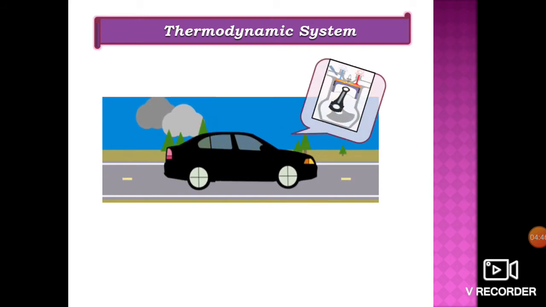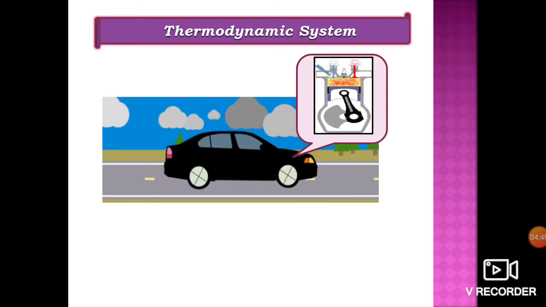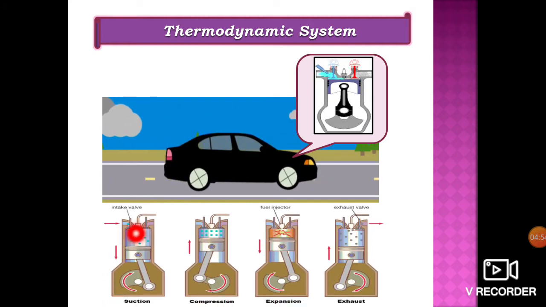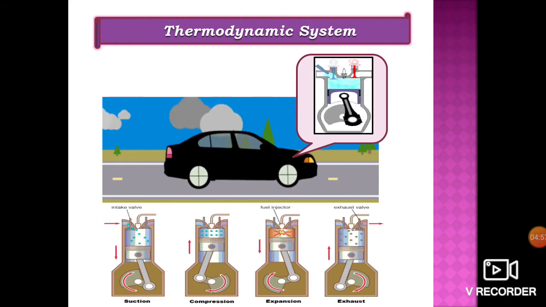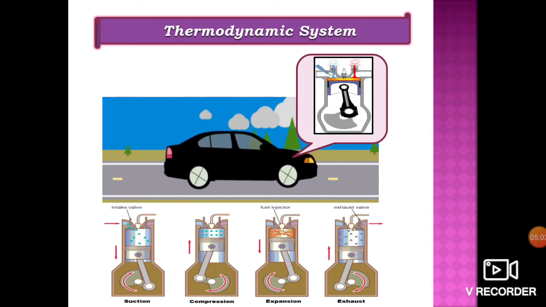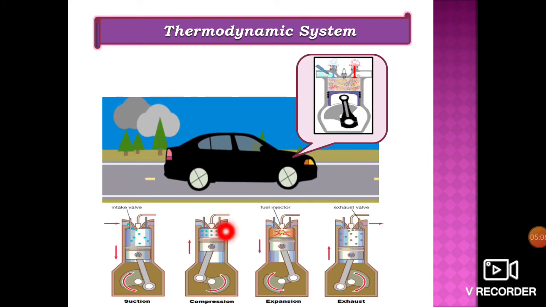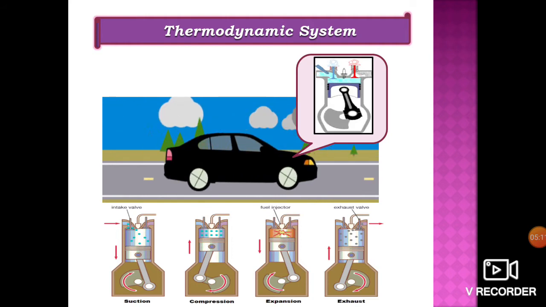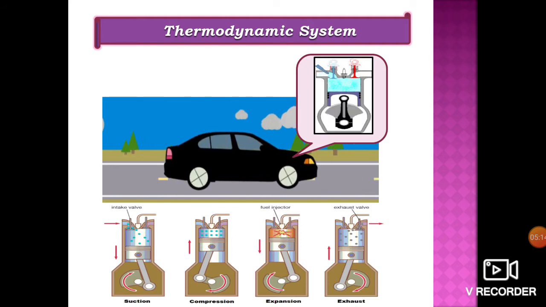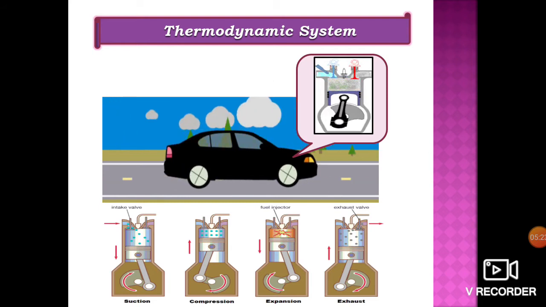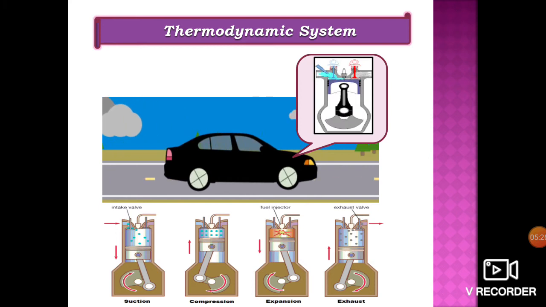You are watching the working of an IC engine. The inlet valve opens and air is drawn in during the suction stroke. You can see in the figure 1, we can see that both the valves are closed during the compression stroke. Refer the figure 2. The piston moves upwards and compresses the air at high pressure and temperature. No mass transfer takes place as both the valves are closed until the piston reaches the top dead center. This is an example of a closed system.